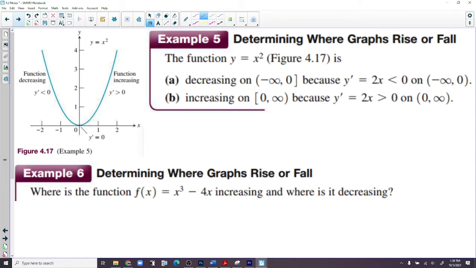Example 5 says determining where graphs rise or fall. The function y equals x squared, and then they kind of explain it. Well, I know what y equals x squared is. It decreases to 0 and then increases after 0. But let's do the calculus on it. Y prime is equal to 2x.